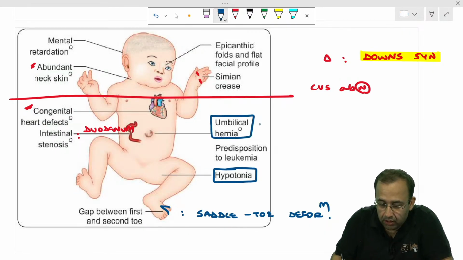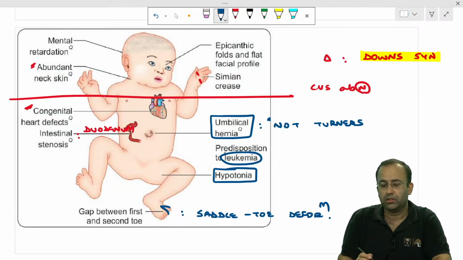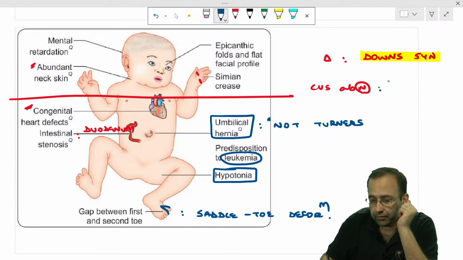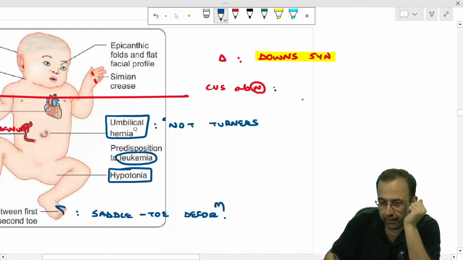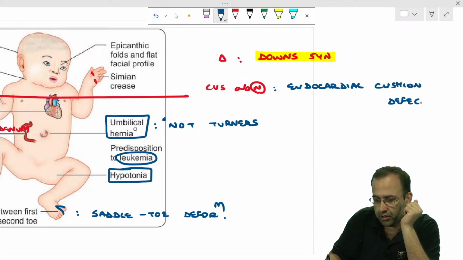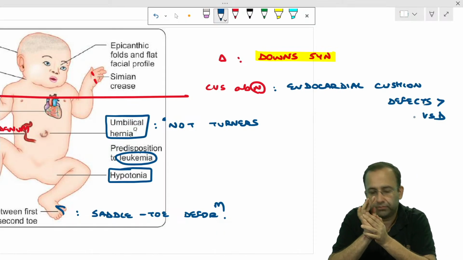Umbilical hernia. Recent PYQ, umbilical hernia is not associated with Turner syndrome. It is associated with Downs and increased risk of leukemias. Answer. Which is the most common serious abnormality with Downs? Endocardial cushion defect. The most common serious abnormality asked is endocardial cushion defects, followed by VSD, ventricular septal defect, followed by ASD. Most common is endocardial cushion defect.